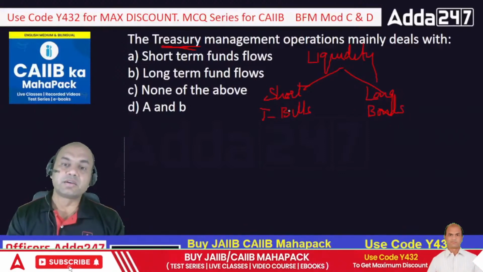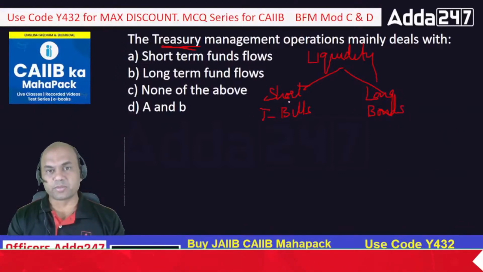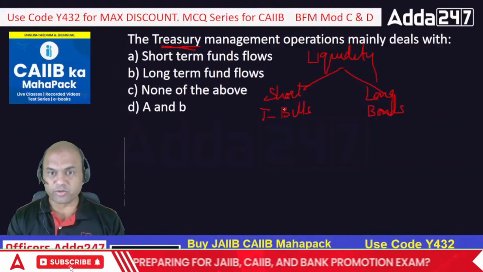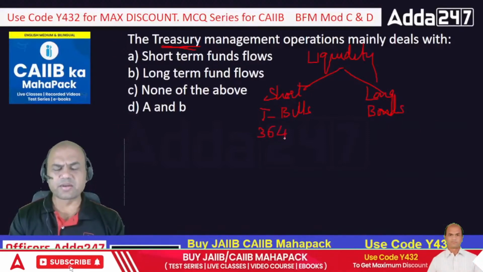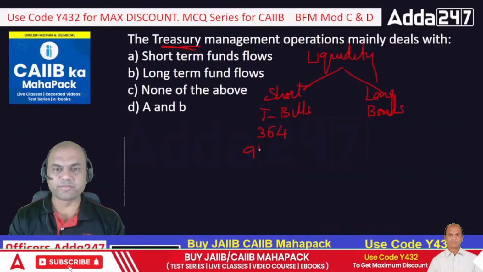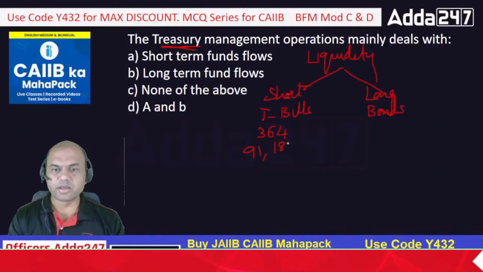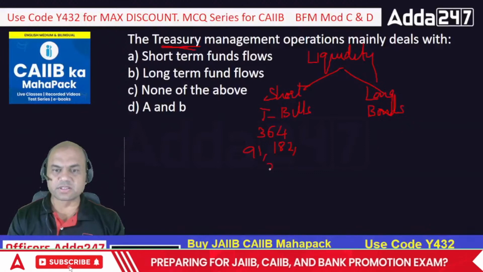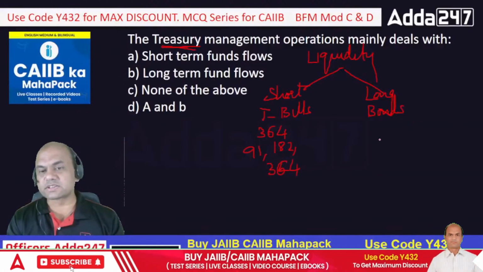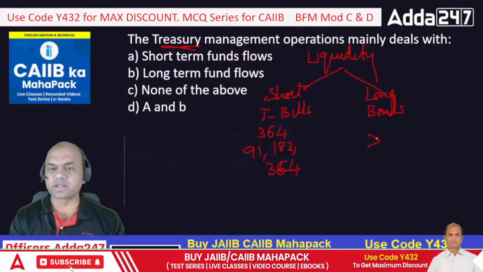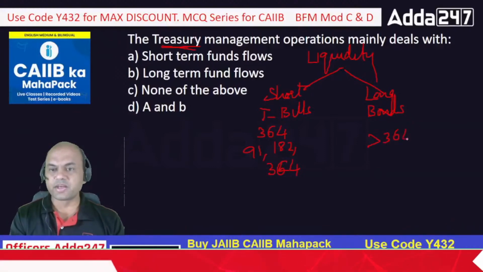T-bills are government securities for a maximum of 364 days. There are three terms actually: 91, 182 and 364 days. More than 364 days is called bonds.